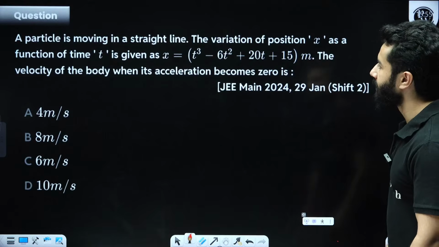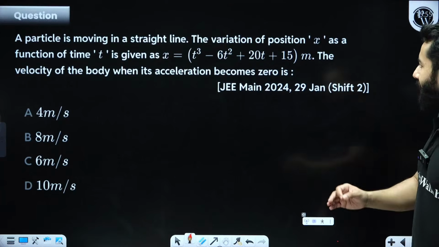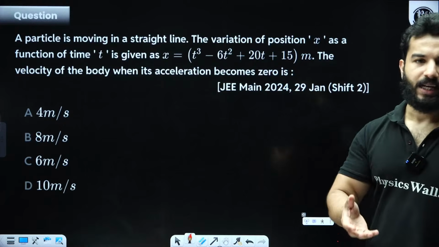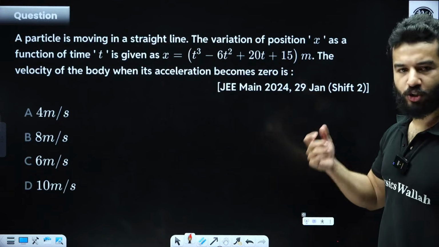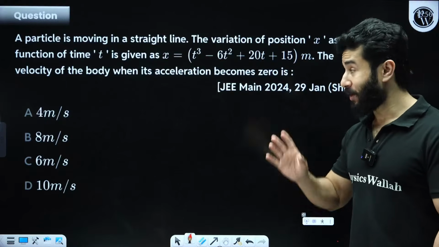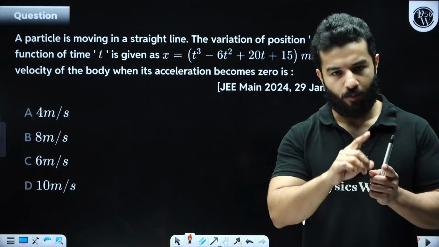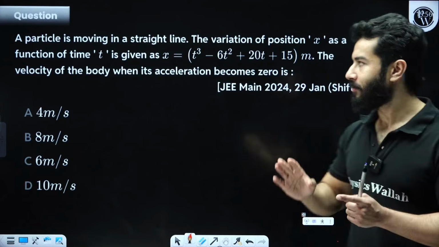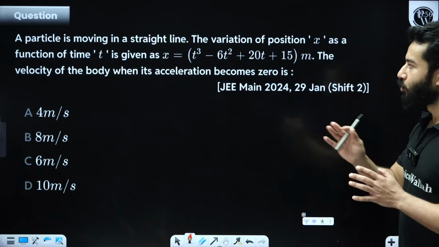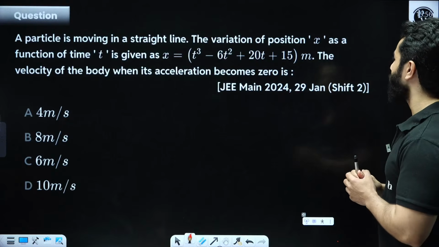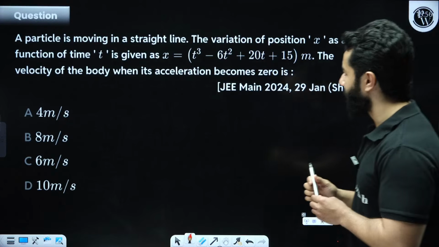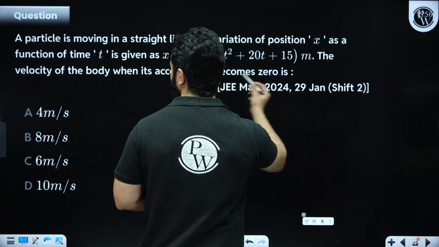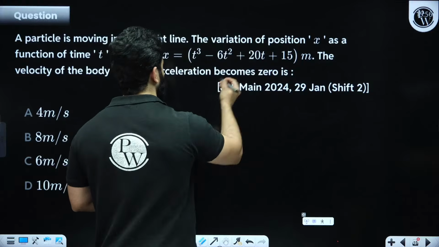Let's read this one. This is a normal basic problem. So just to explain differentiation to you, I'm using this question. This is not a new problem. But other than this problem, I have explained almost all new questions to you from JEE Mains, right? This question is saying a particle is moving in a straight line. The variation of position x as a function of t is given like this. Fine, great. And then they are asking us the velocity of the body when acceleration becomes 0.